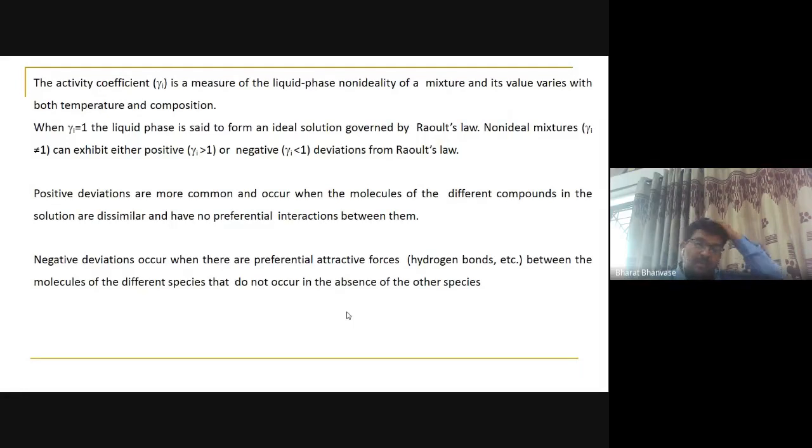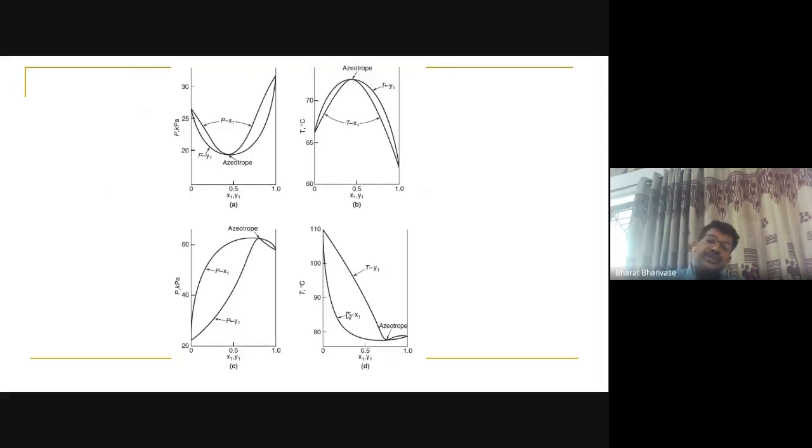The maximum boiling azeotrope formation is quite rare, but minimum boiling azeotrope formation occurs in many cases. So if you see this simple picture, the PXY diagram shows there is a negative deviation here. So your actual pressure is less than the ideal one, and because of that, we are getting a maximum boiling azeotrope here.